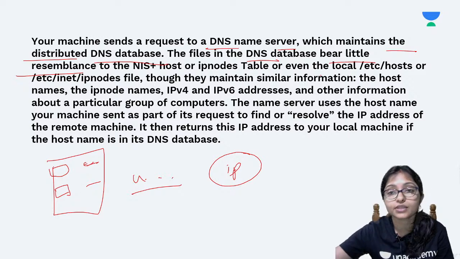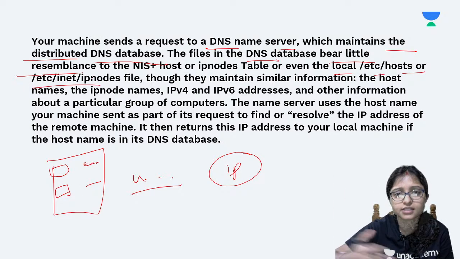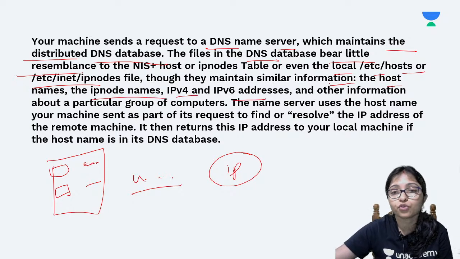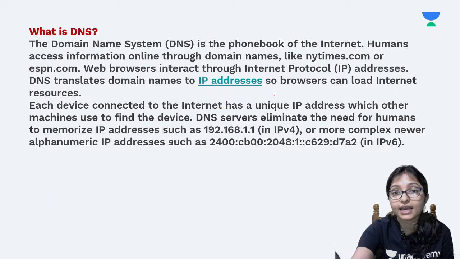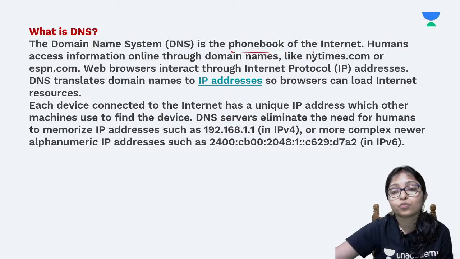Here you can see the local, etc, host, these are the folder structure or the file. They maintain the similar information in the host for the IP nodes in the IPv4 or IPv6 address. Now DNS is just like the phone book, what I told.